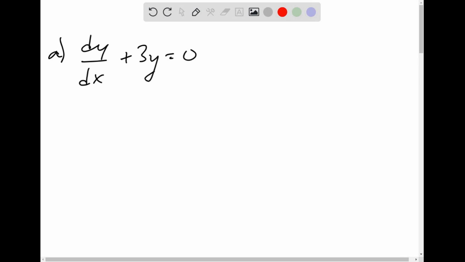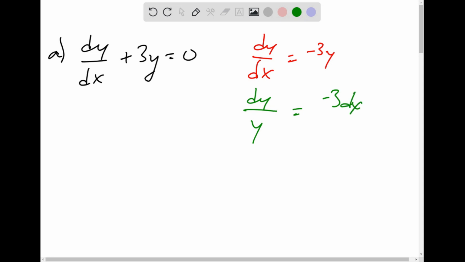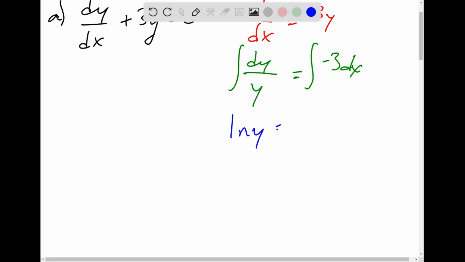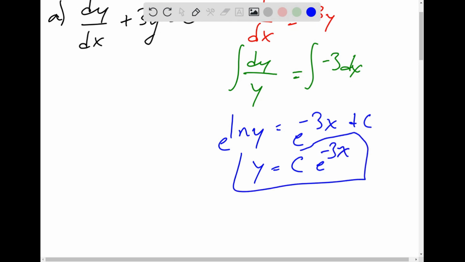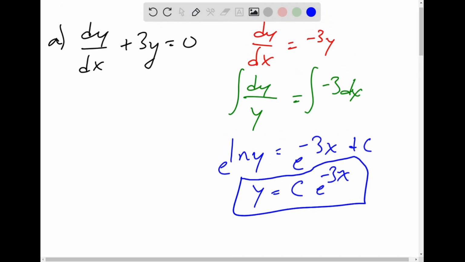And so this is going to give us dy/dx is equal to negative 3y. So then I have dy over y is equal to negative 3 dx. Integrating both sides here, I have the ln of y is equal to negative 3x plus c. Taking the e to both sides here, I get y is equal to c e to the negative 3x. Okay, so that's the first part by separation of variables.